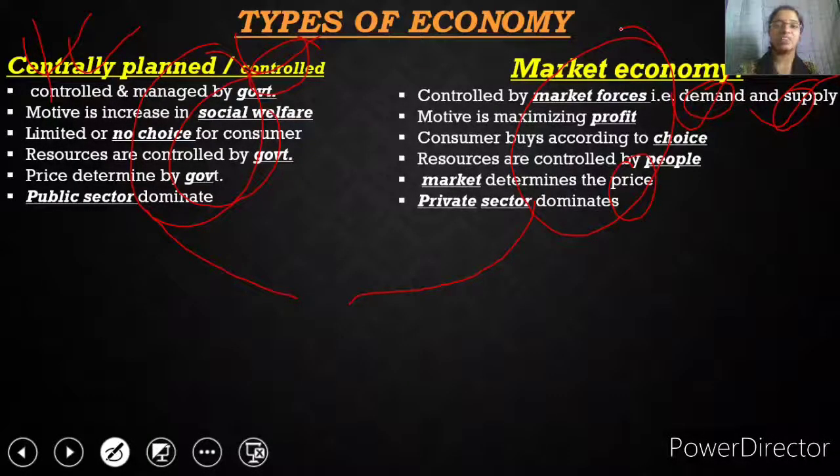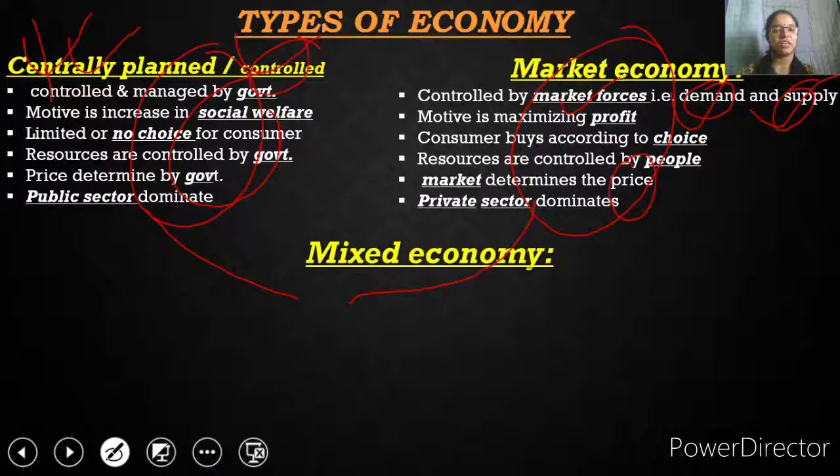But on the other hand, if everything is under the control of the private sector, just like the East India Company, we have seen how their policies impacted the country over which they were ruling. India suffered a lot because of the complete control of the East India Company in the market. So what can be done? What is the solution to have the best type of economy? And that solution has been found in India also, that we have a mixed type of economy where something is under the control of the government but something is free for the private sector, so profit and welfare both go hand in hand.